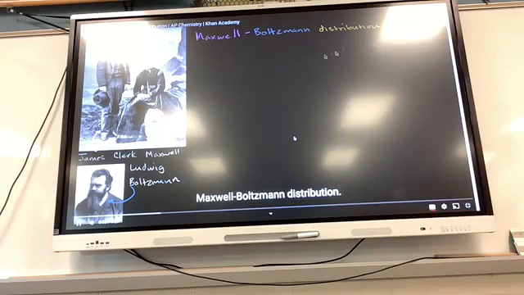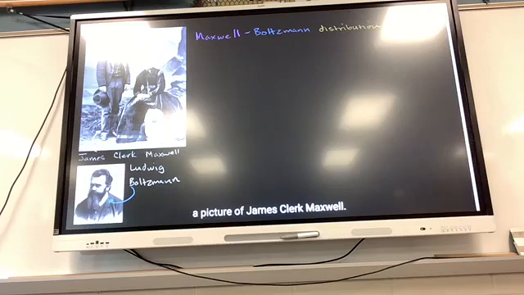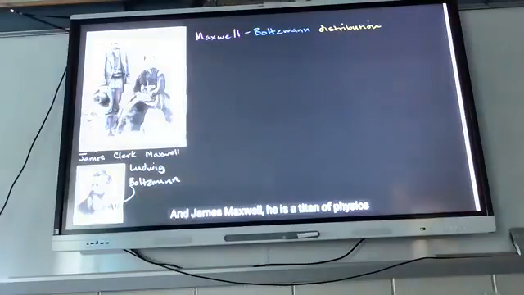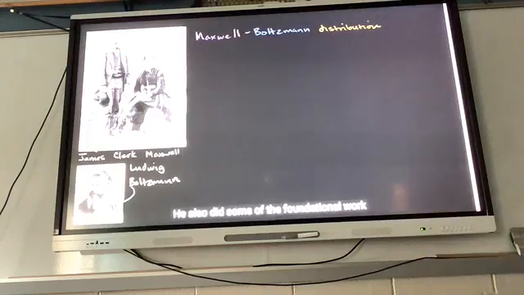And then the distribution, and this right over here is a picture of James Clerk Maxwell. I really like this picture. It's with his wife, Catherine Maxwell. I guess this is their dog. And James Maxwell, he is a titan of physics, famous for Maxwell's equations. He also did some of the foundational work on color photography, and he was involved in thinking about the distribution of speeds of air particles, of idealized gas particles.